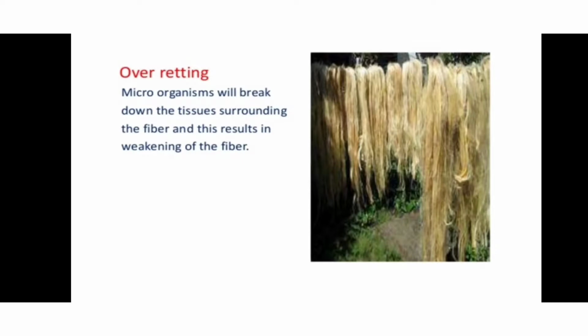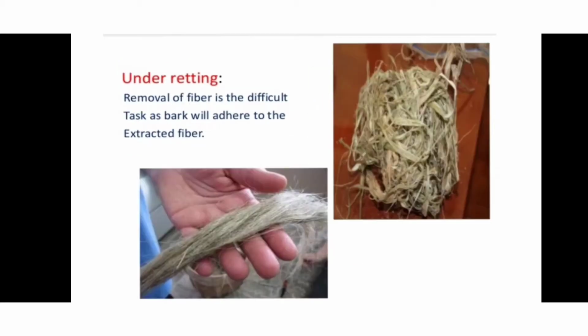First is the overretting process. In this, the microorganisms break down the tissue surrounding the fiber, and this results in the weakening of the fiber. In underretting, the removal of the fiber is a difficult task as the bark adheres to the extracted fiber. It means overretting and underretting processes. The difficult one is the underretting process.